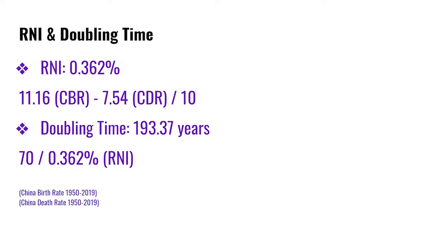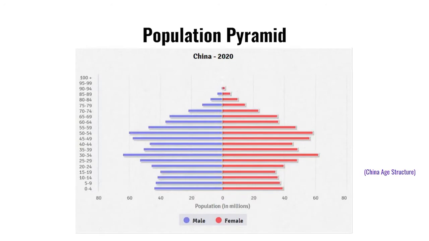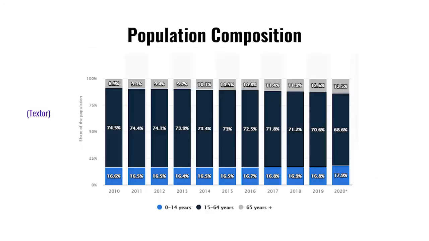Surprisingly, China has a very low RNI considering how big China's population is. For example, India, which has roughly the same population as China, has a significantly higher RNI at around 1.1%. The long doubling time is a result of the Chinese government's population policies, which I'll talk more about during the population policy slide. This population pyramid is representing China's population in 2020.